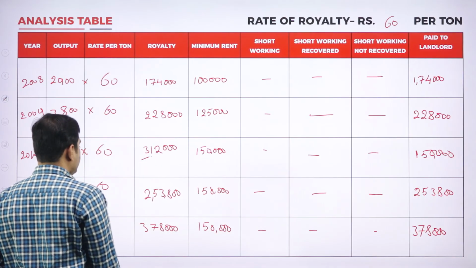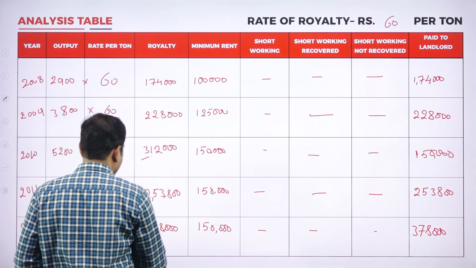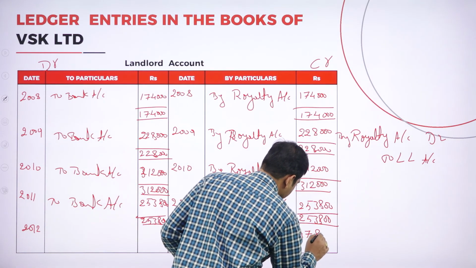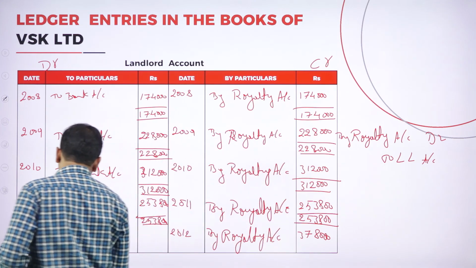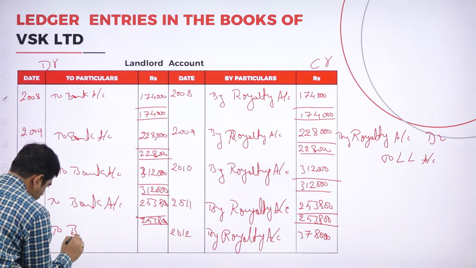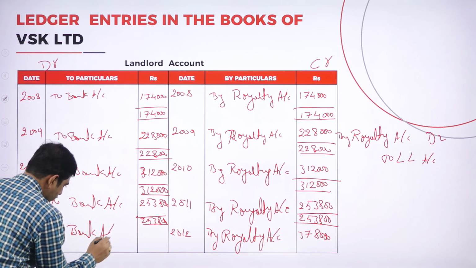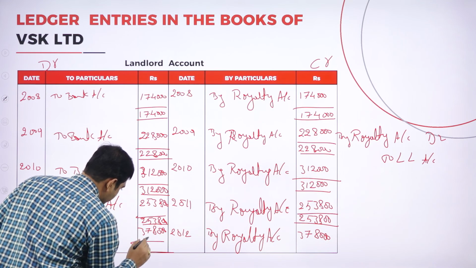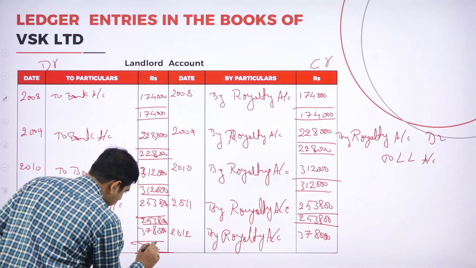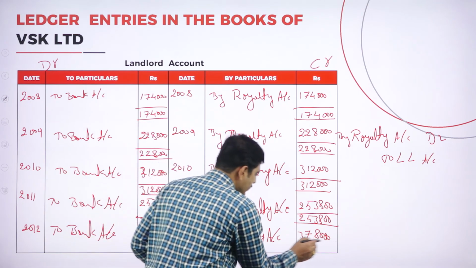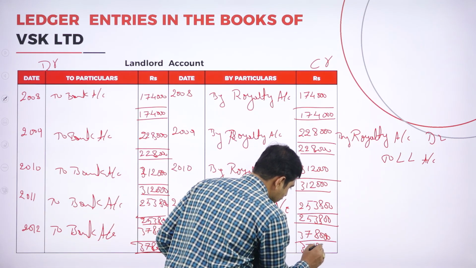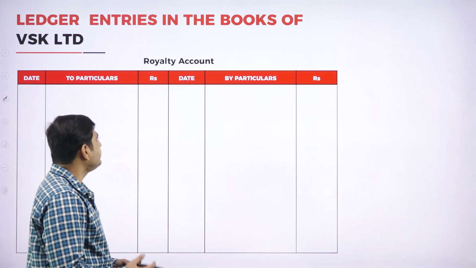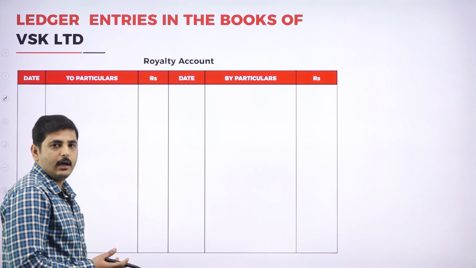So for royalty account last year, what is the entry? 3,78,000. Here also to bank account, 3,78,000. So the amount should get tallied, 3,78,000. Here also 3,78,000. So these entries are very easy. Okay, now let's go to the royalty account.